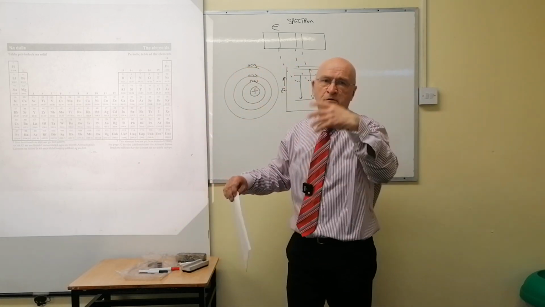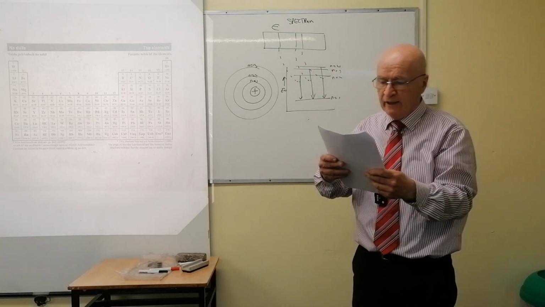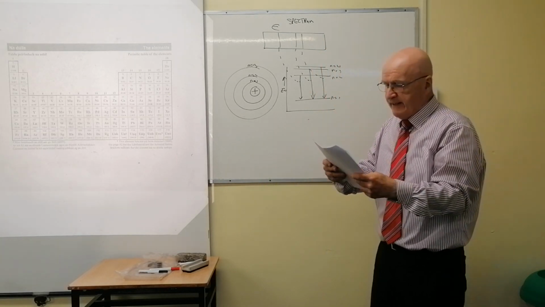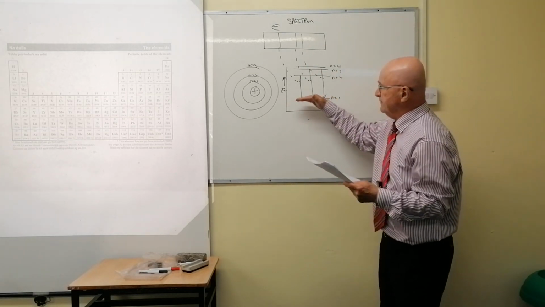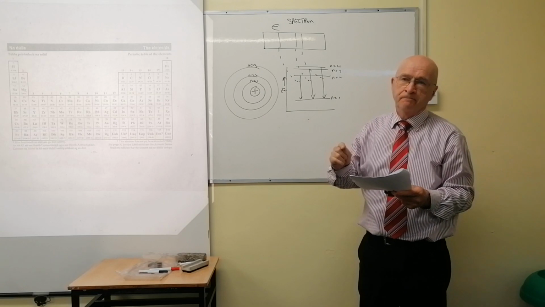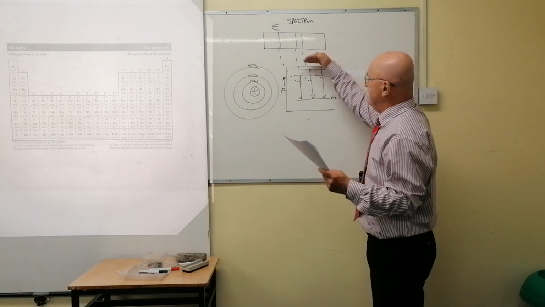Now that's a template on which you base your remarks, and I'm going to answer the question now. Explain how a line emission spectrum occurs. An atom in the ground state has electrons in the lowest available energy levels, or in the innermost shells. When an atom is excited, its electrons jump to higher energy levels.